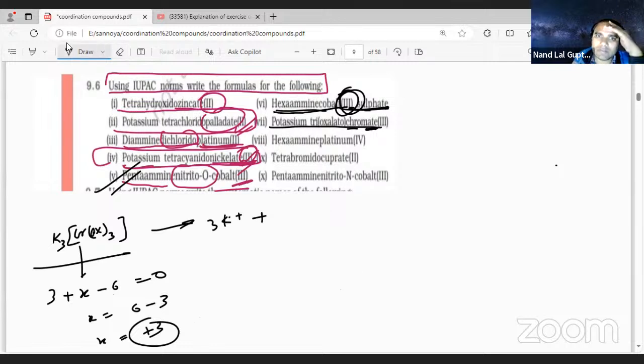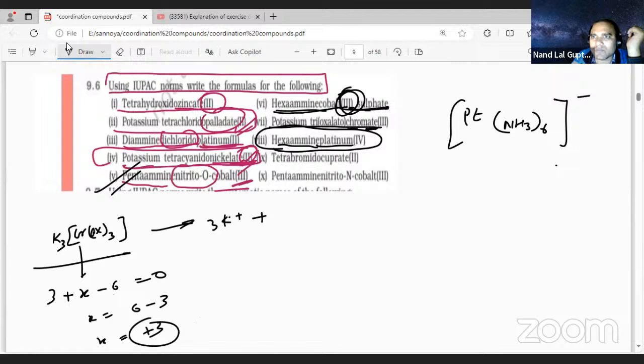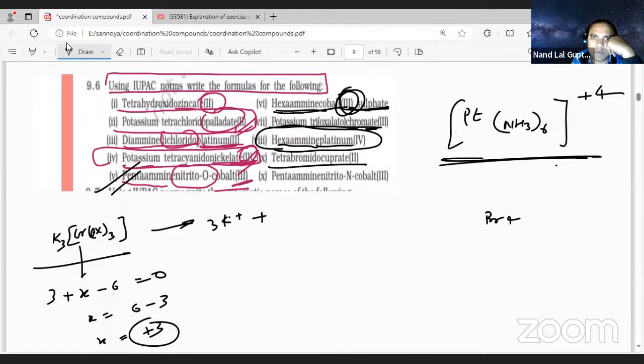Okay. Next one is hexaamine platinum 4. Hexaamine, student, so that is NH3 how many times? 6 times. Platinum is there. They are saying hexaamine platinum neutral, that is positively charged. So plus 4, there is no problem in this one. Hexaamine platinum 4. Next one, tetrabromo. Br are going to be 4 times. Tetrabromo cuprate, Cu. They mentioned it to be plus 2.